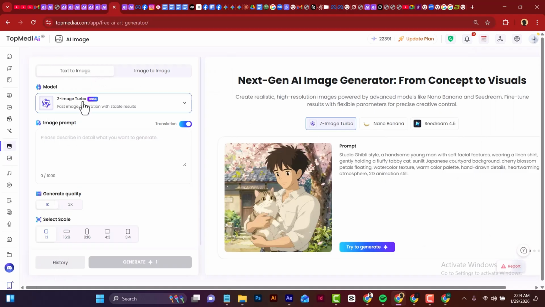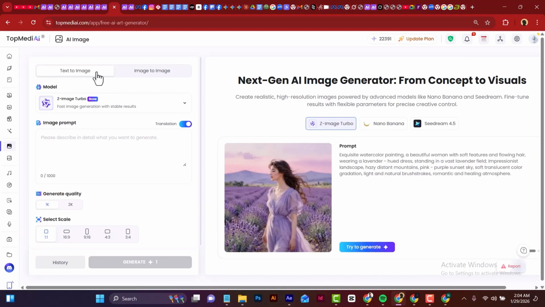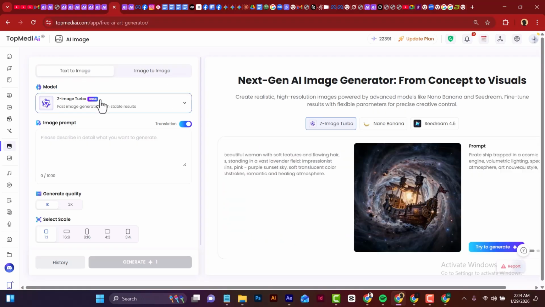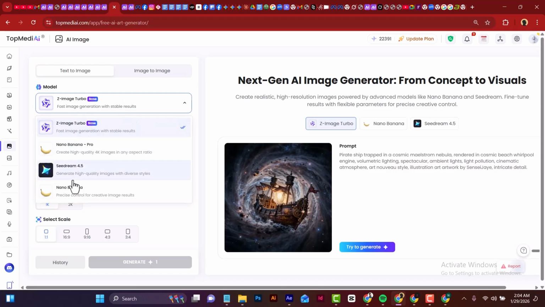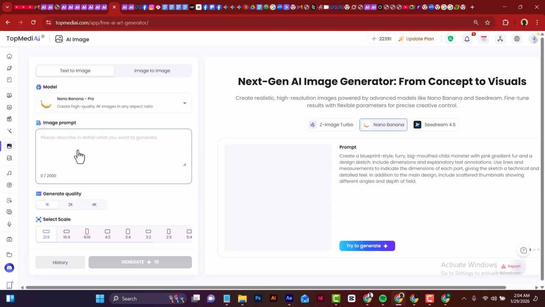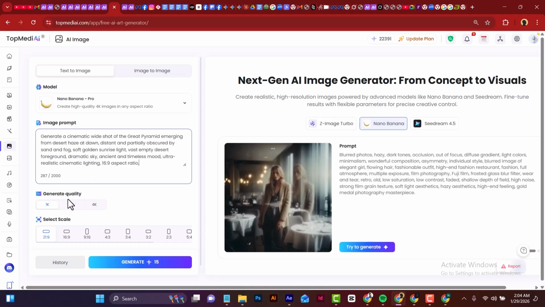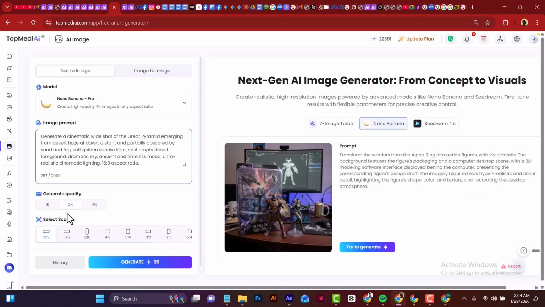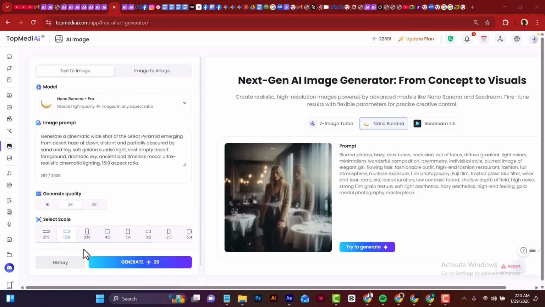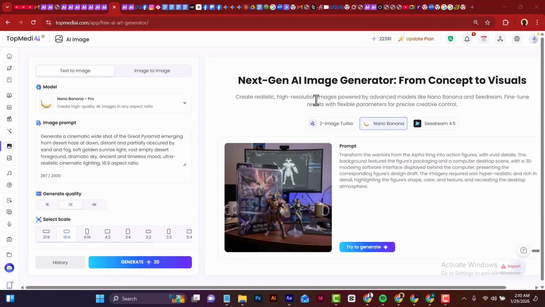So right here in the text to image option, as you can see, they say text to image and image to image. So we'll just select on the models here. You can see these are the models that are available here. We're going to be using Nano Banana Pro. And right here, we'll paste our prompts for our first scene. And then you can select the quality that you want. You can do 4K, 2K, just select on 2K, and then we do the aspect ratio 16:9. If we hit on generate, we'll have our first image.